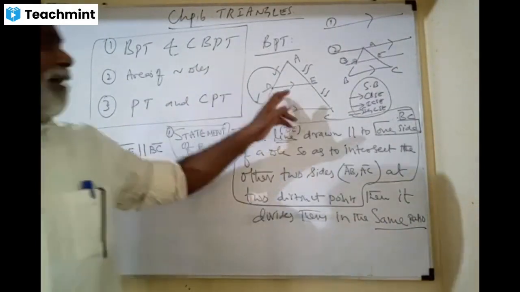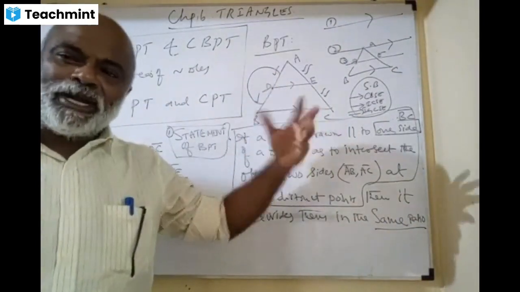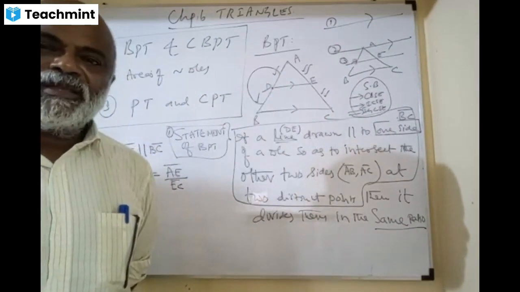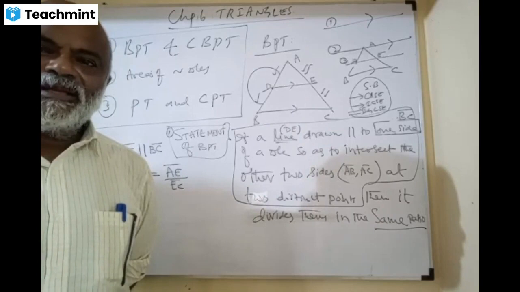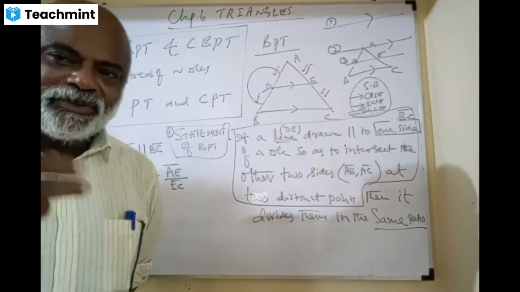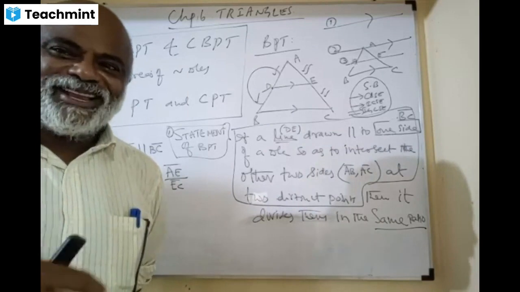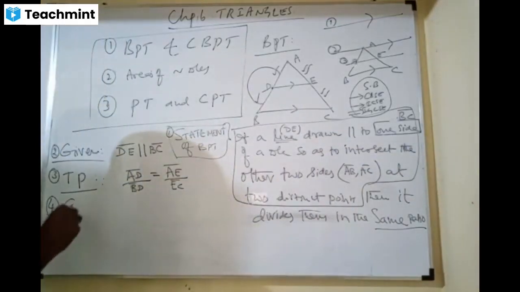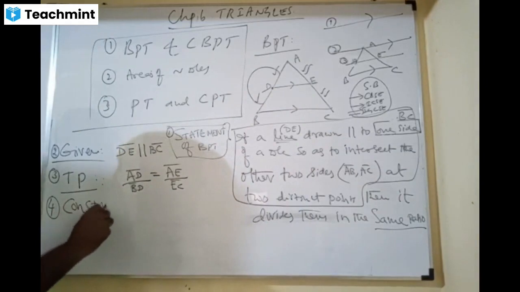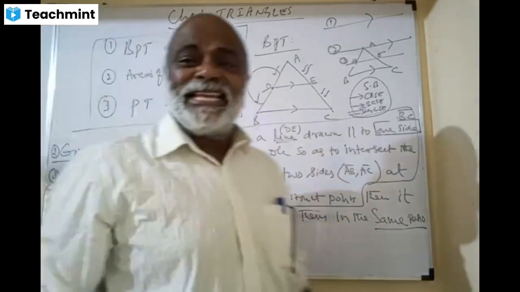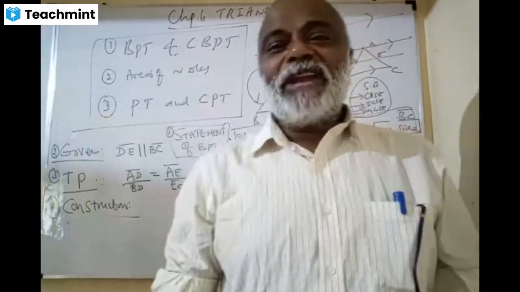In the figure, is it possible to prove? No. So you need to do construction. Brilliant. Construction, please. This is a must point: in the theorem, without construction, you cannot do it.